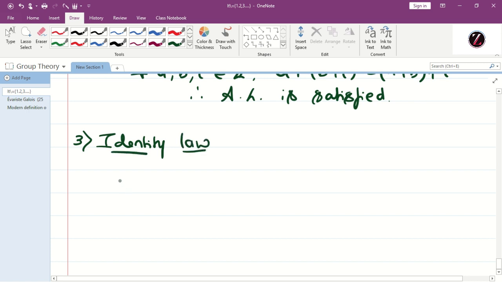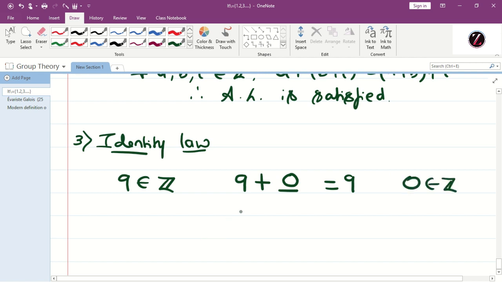Okay, let us consider an integer. So 9 is an integer. For this 9, what is the number we should add so that I get 9 itself? The one and only one number is 0, and I should check whether this number belongs to Z or not. Clearly 0 belongs to Z, we know that. And whether it is true in this case also, whether 0 plus 9 is equal to 9, yes. Therefore we have 9 plus 0 is equal to 0 plus 9, both are equal to 9.